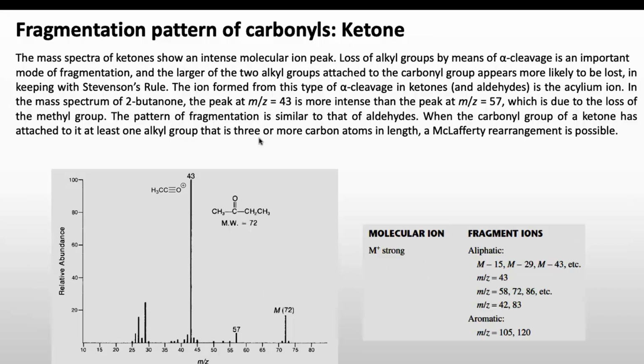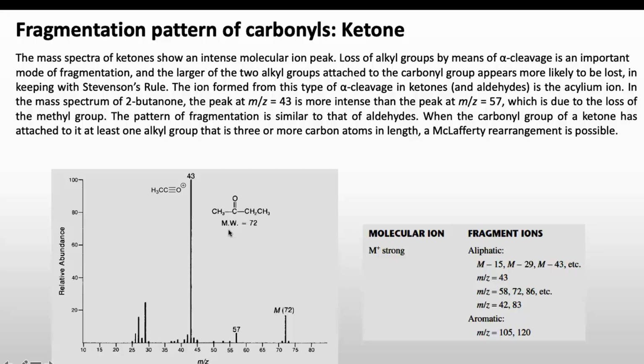Now we'll see the fragmentation pattern in case of ketone. The mass spectra of ketone show an intense molecular ion peak, and loss of an alkyl group by means of alpha cleavage is an important mode of fragmentation. If there are two alkyl groups attached to the carbonyl group, the one that is larger in size is more likely lost, according to the Stevenson rule. And the ion formed from this type of cleavage in ketone is the acylium ion.